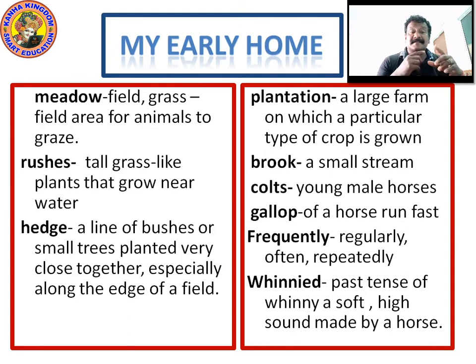Whinnied, past tense of whinny, a soft high sound made by a horse. Whinnied means past tense of whinny, a soft or high sound made by a horse. What is whinny? Whinny is a sound. It may be soft or it may be high, which is made by a horse. Whinnied means it's a past tense. Whinnied means the horse had made this soft or high sound some time back, past.